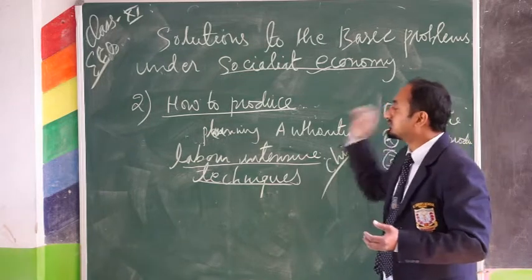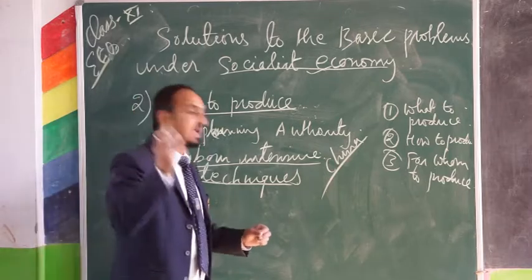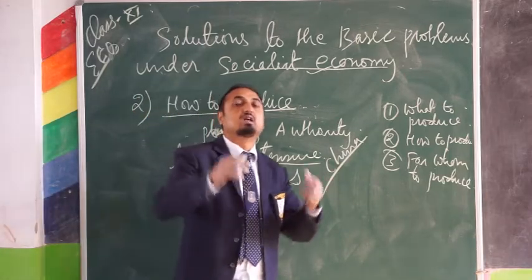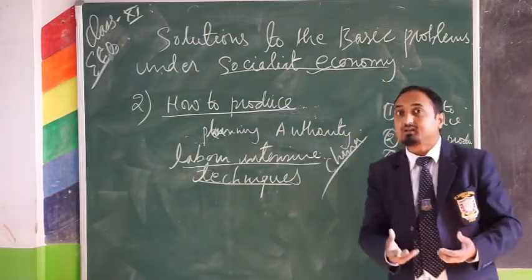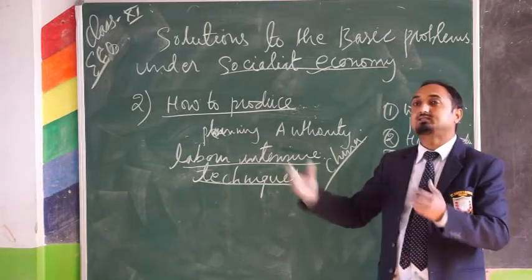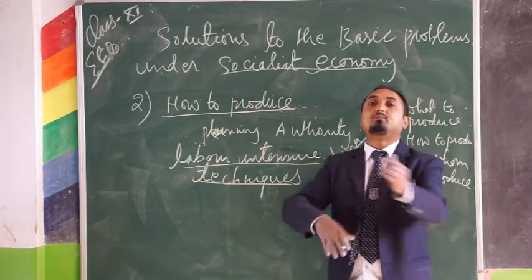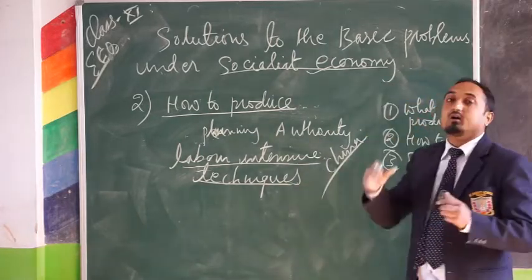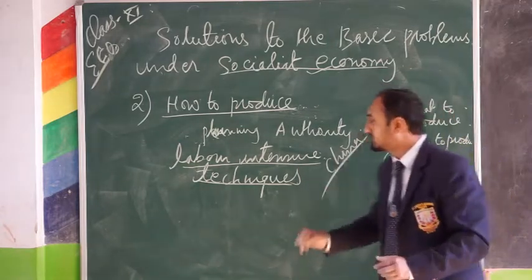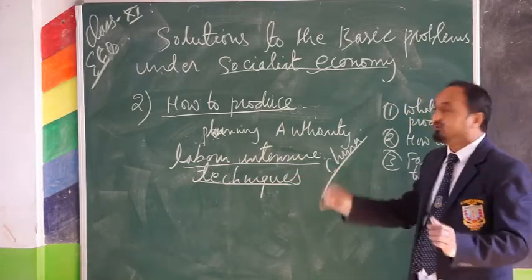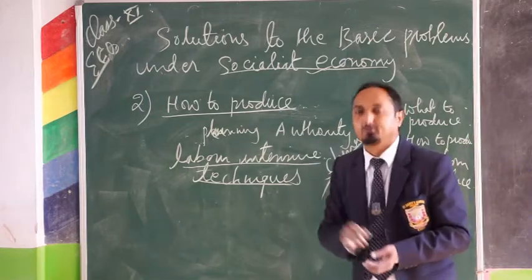In China it is suitable to choose labor intensive techniques instead of capital intensive techniques, because in the case of capital intensive techniques, maximum work will be done by machines. So if you choose capital intensive techniques, then in a country like China, maximum people will remain unemployed because the labor will be replaced by machines. In that case, the resources may not be utilized fully. So it is better to choose labor intensive techniques, if we take the example of China, to solve the problem of how to produce.